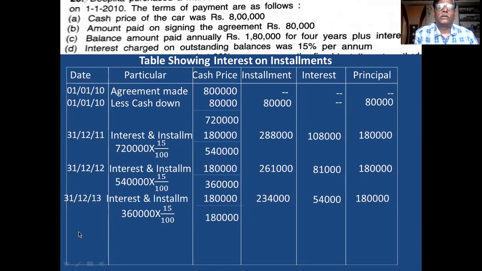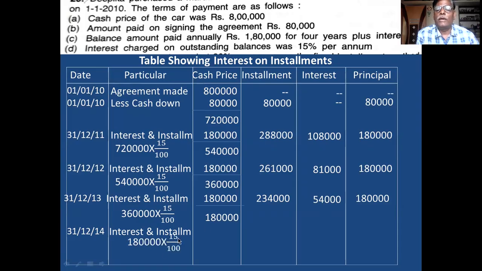Now you take the next date, next installment, that is the fourth installment at the end of fourth year, 31/12/2014. Interest and installment. This is the fourth and last installment. So in the last installment also you have to calculate interest. Remember this point. In the previous method, last installment interest is not calculated. But in this method, you have to calculate interest.